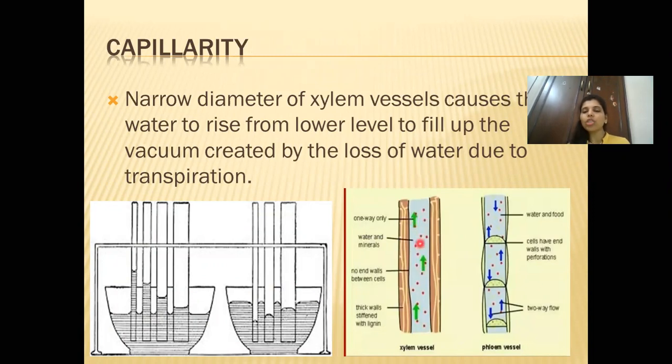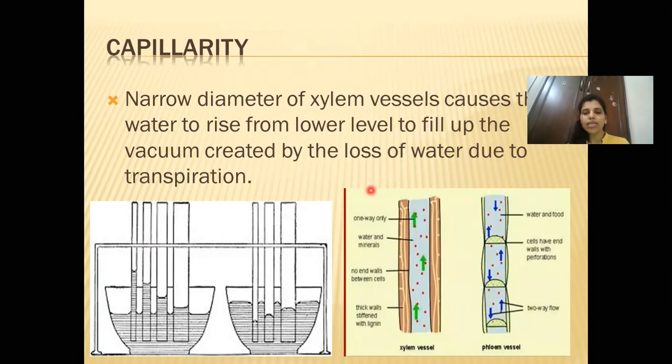These molecules attract each other and push each other, and they also get attached to the surface of the xylem, that is adhesion. Due to that also they are pushed in the upward direction. So cohesion, adhesion, capillarity and root pressure, these are the four forces we have learned till now.